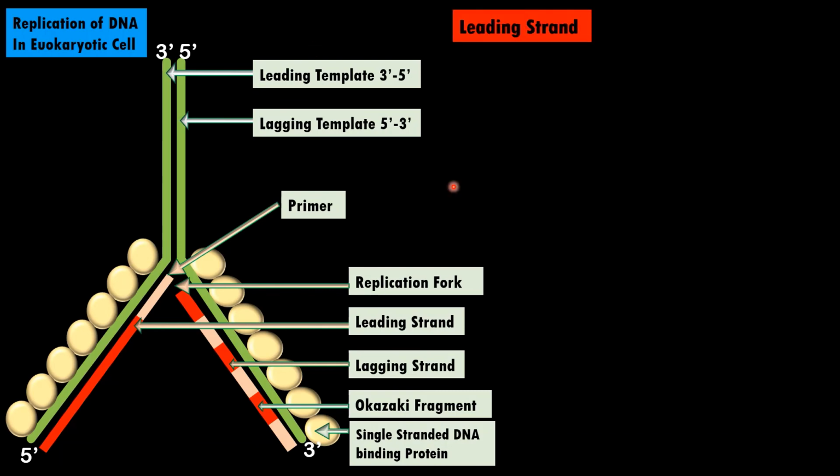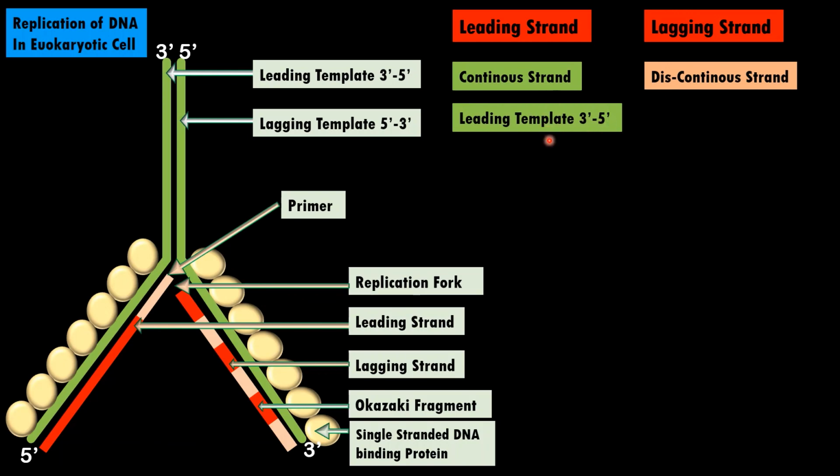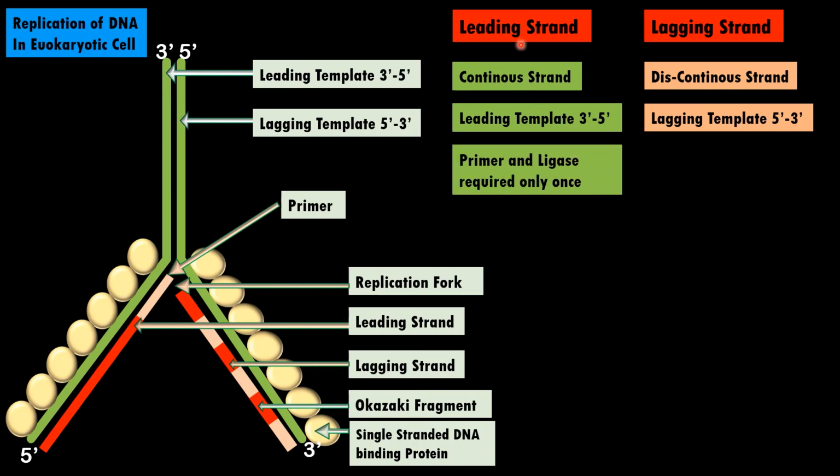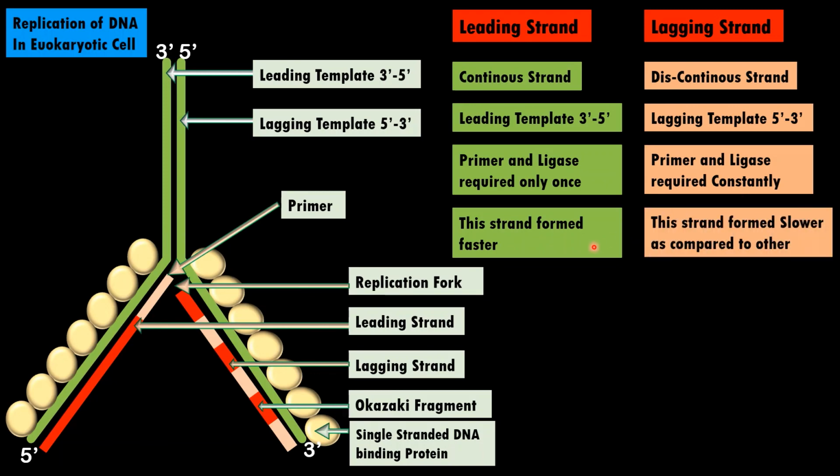Okay, now there are some differences between the leading strand and the lagging strand. Now the leading strand is also called the continuous strand, the lagging strand is also called the discontinuous strand. The leading strand is based on a 3' to 5' template strand. The lagging strand is based on a 5' to 3' template. In case of the leading strand, primer and ligase are required only once, whereas in case of the lagging strand, as the direction is opposite to the DNA polymerase requirement, primer and ligase are required constantly. The leading strand is formed faster as compared to the lagging strand.